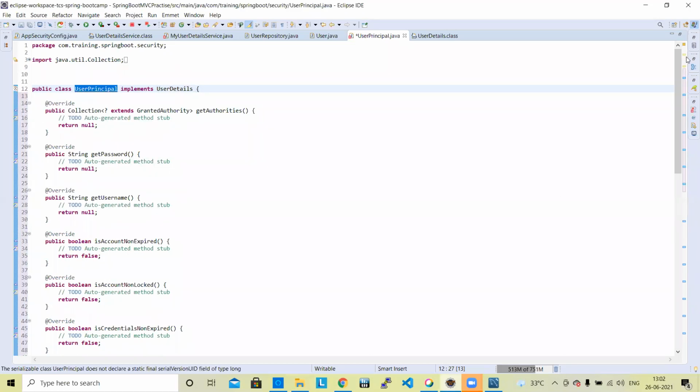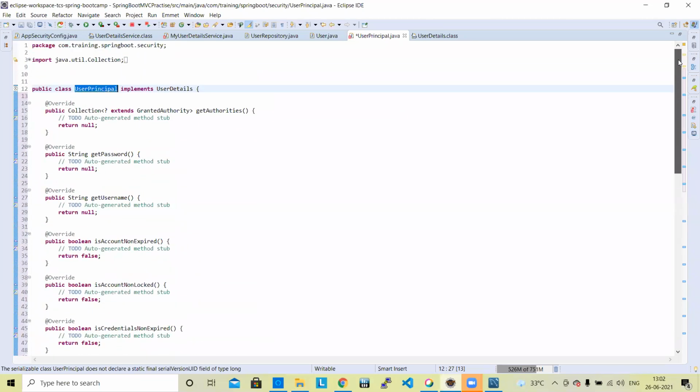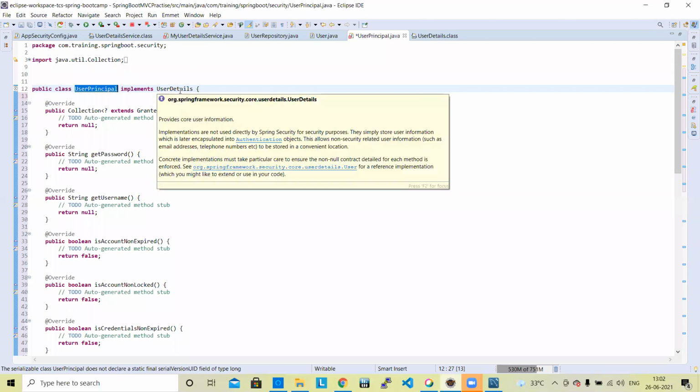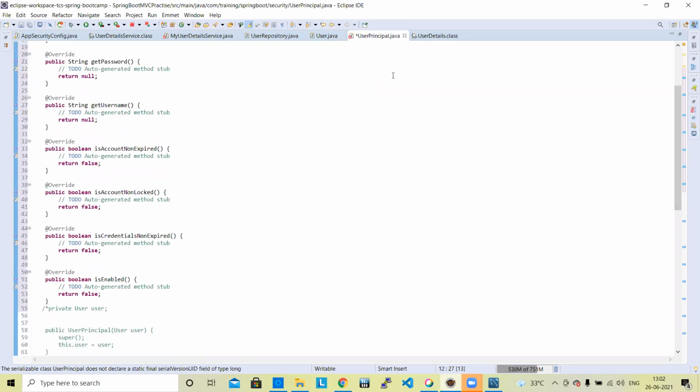Please understand, I have commented this section. You need to click here. User details is an interface. When you implement it in user principal, all values come like this. But if you notice, all our authentication values are showing false. Up to this level, if we run this program, let's check what is happening here.